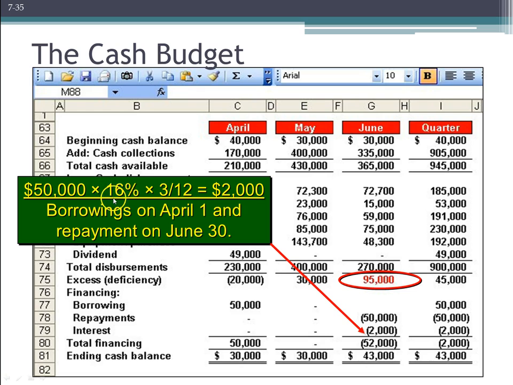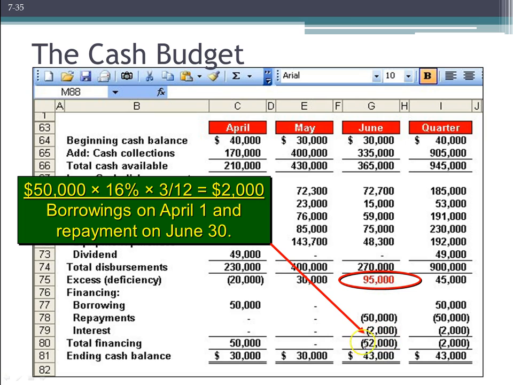Remember that interest rates are annual percentage interest rates. And so 16% would be if we kept it for a full year, right? We would take the $50,000, multiply by 16%, but we're only keeping it for 3/12 of the year, right? One quarter. April, May, and June. So we'd multiply that by 3 and divide by 12 in order to get 3 months' worth of interest, which would be $2,000. So we can pay back the full $50,000 that we borrowed and the interest for those 3 months, and then we're done paying interest, right?